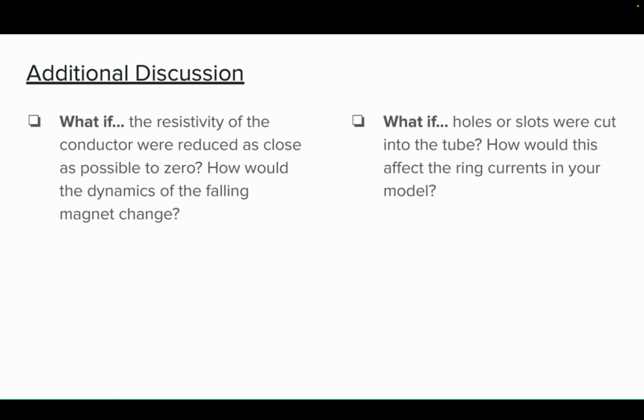The second question asks us, if holes or slots were cut into the tube, how would this affect the ring currents in your model? Well, any of these holes or slots would disrupt the induced current, which would in turn cause it to decrease. This would then also cause the magnetic force to decrease, which would ultimately make the magnet fall faster through the tube. So these two situations basically would have the opposite effect on the bar magnet.